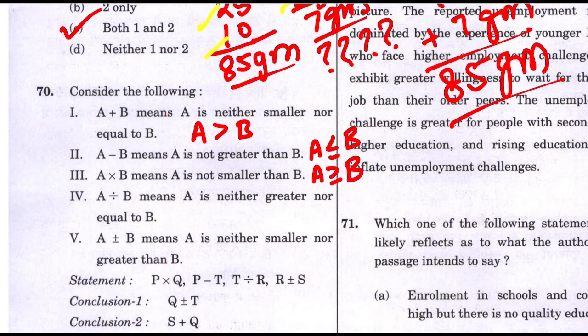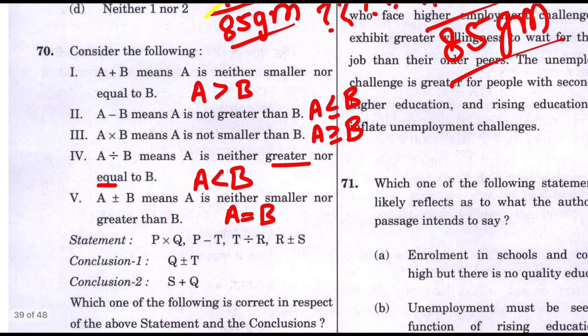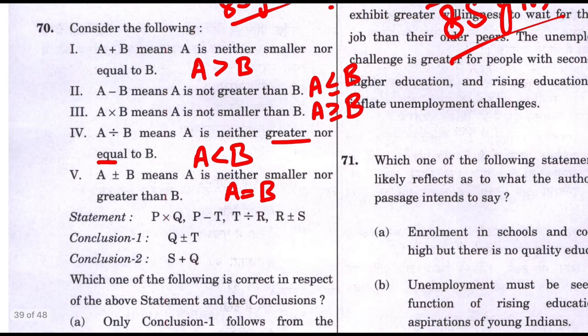So this is the fourth scenario. A is neither greater nor equal, so it will be less than. A plus minus B means A is neither smaller nor greater, so A is equal to B. So you have the first scenario as A is neither smaller nor equal, so it is greater. A is not greater than B means it is less than or equal to. A is not smaller means A is greater than or equal to. A is neither greater nor equal means it is less than. And A is neither smaller nor greater means A is equal to B. I hope this is clear.